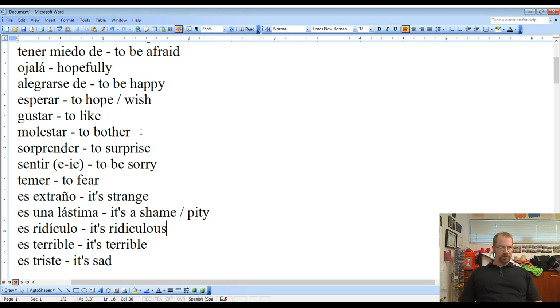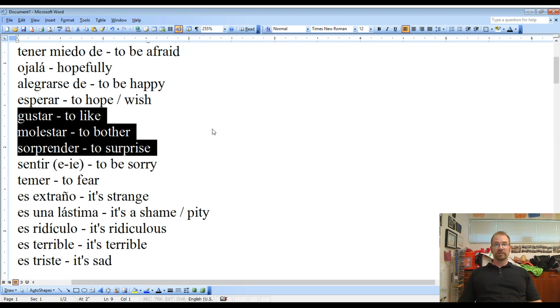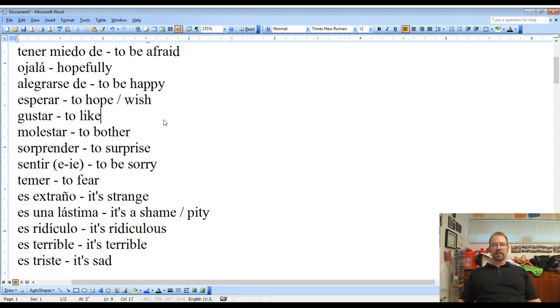I also want to point out that these 3 verbs work the same. So like if I want to say, I like that you bring me something or whatever, I'd say me gusta que tú, or if it's I'm bothered that you do this, me molesta que tú, and then surprise works the same way. So those verbs, you're going to put the me, te, le, nos, os, or les in front of the verb for who it is that's bothered or who it is that likes something, and then the molesta or sorprende would go after it.